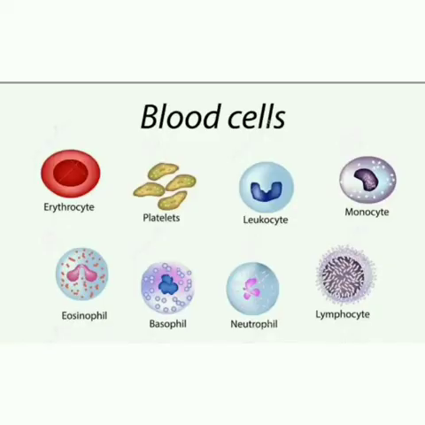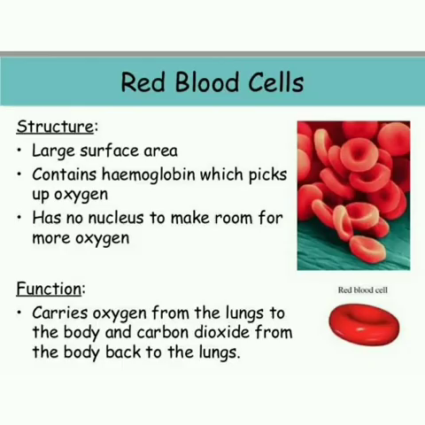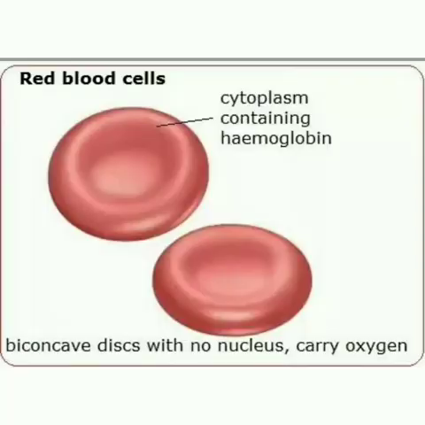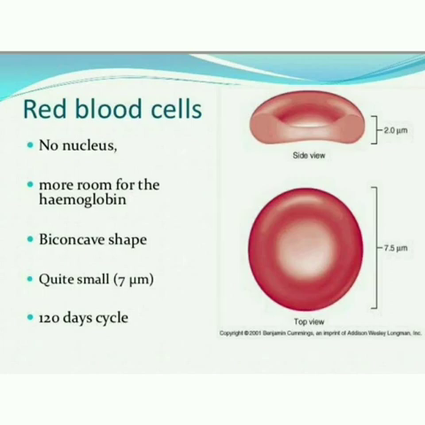Next, we see the blood cells one by one. First one is the red blood corpuscles, RBC. It is also called erythrocyte. The RBC are oval-shaped, circular, biconcave, disc-like cells, and they lack, means do not have, a nucleus. They contain a respiratory pigment called hemoglobin, which is involved in the transport of oxygen to tissues. This hemoglobin gives red color to the RBC.